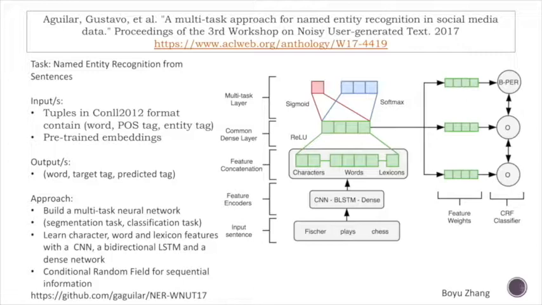In addition to classifying the entity classes with the neural network, to exploit the sequential information of the sentences, the weights of the neural network will be passed to a conditional random field classifier to predict the entity's class. Based on the author's result and my experiments, the result from the CRF classifier is always better than the neural network.